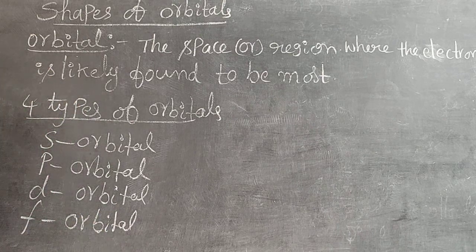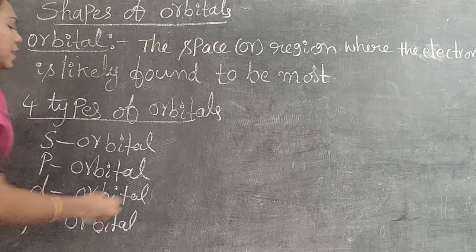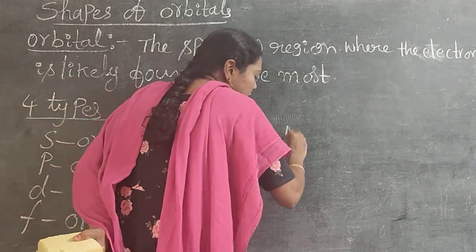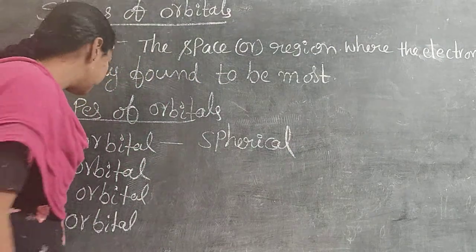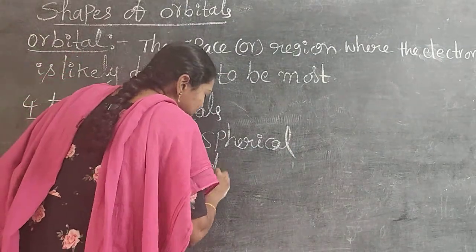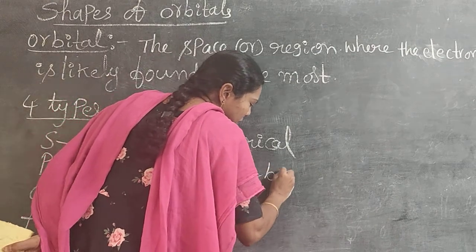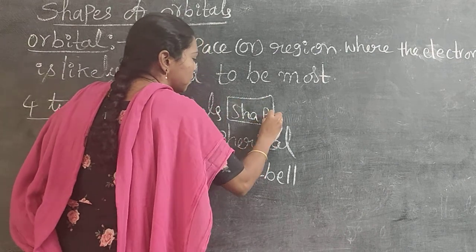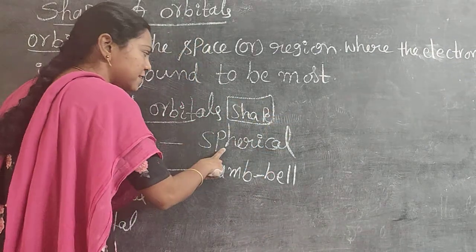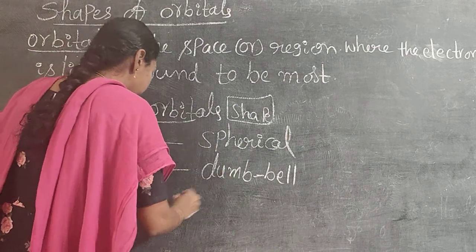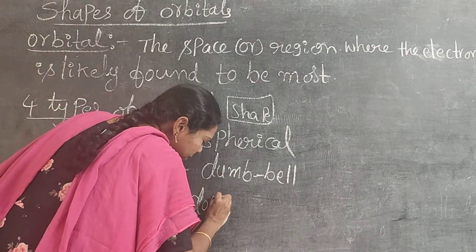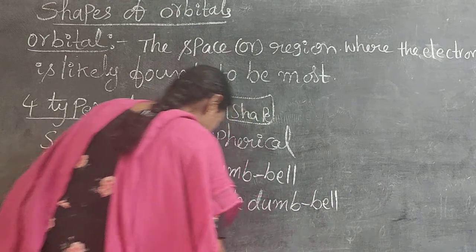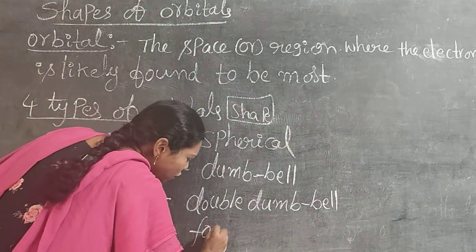The shape of s orbital is spherical. The shape of p orbital is dumbbell. The shape for s orbital is spherical, p orbital is dumbbell, and d orbital is double dumbbell, and f orbital is four-fold complex.